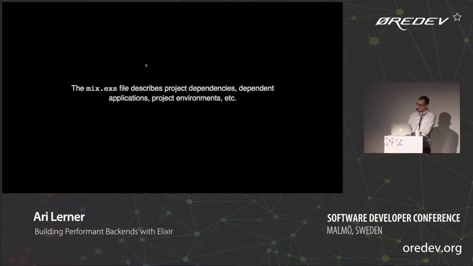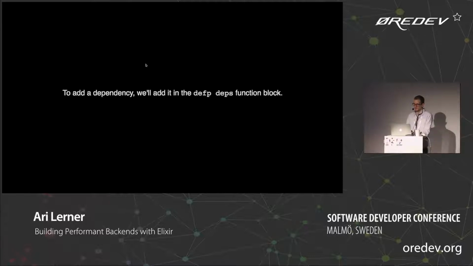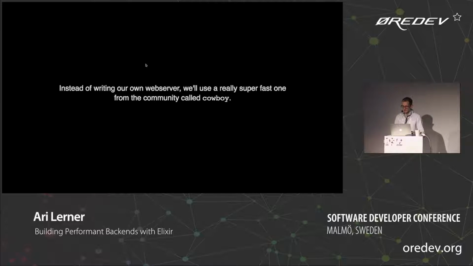The dependencies are defined in the deps function block. We're going to use a dependency called Cowboy. Cowboy uses a dependency called Ranch, and Ranch is an HTTP acceptor which, for every single request that comes in, instead of being like Node, where Node will respond to the request and block, so when a new request comes in, that new request has to wait for the previous request. What Ranch does is it spawns off another process and uses that process to handle the web request, and allows the main process to be non-blocking, which is why it's super fast.